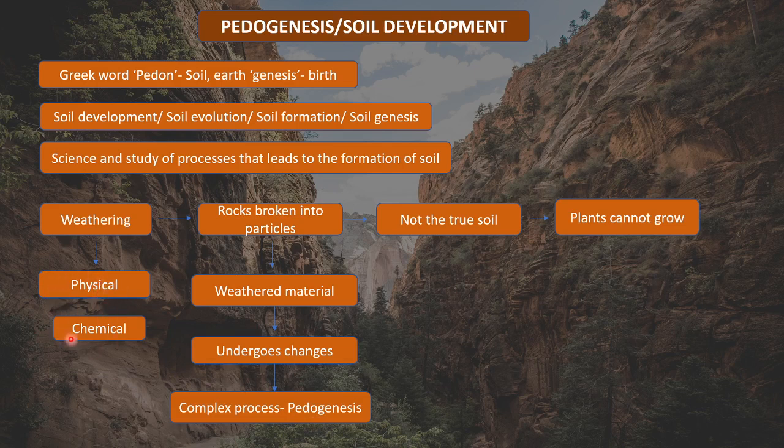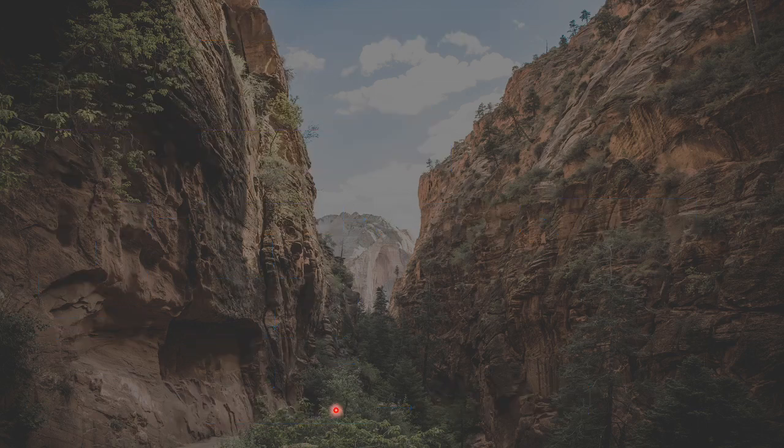Yes, some factors were biological also, but physical and chemical weathering were two main factors, right? But in pedogenesis or soil development, we will see that the factors are mainly biological. So the phenomenon is mainly biological, that is, more microorganisms are playing a role in the process of pedogenesis, right? So